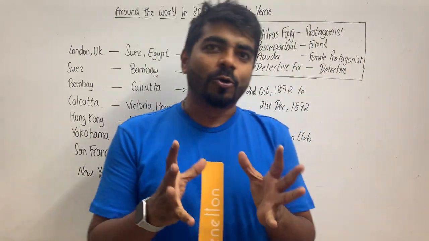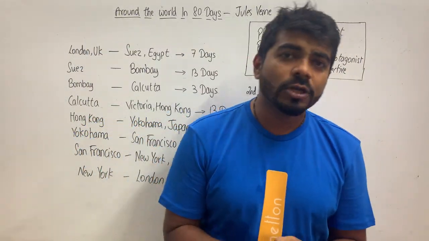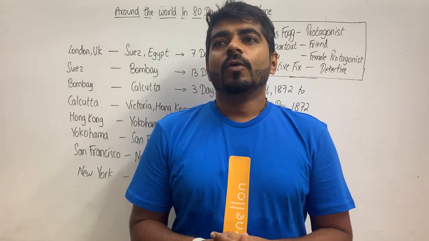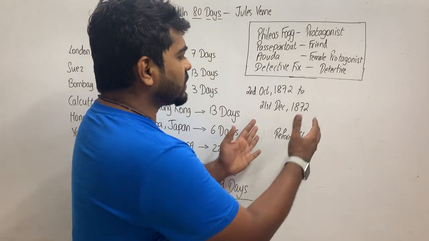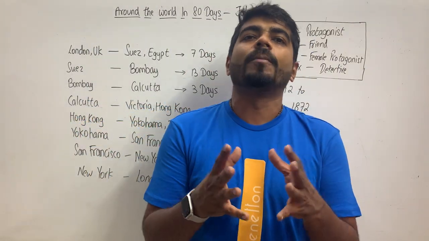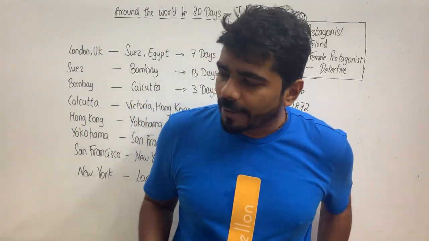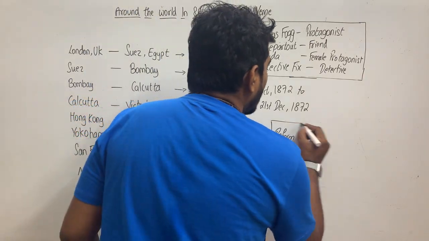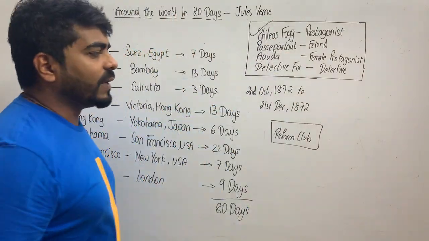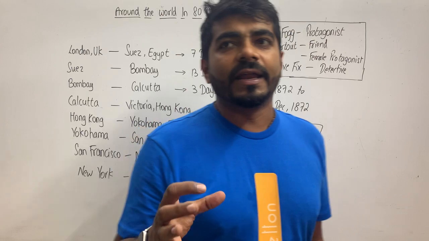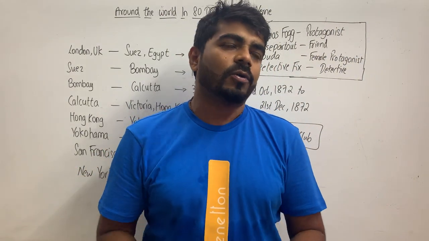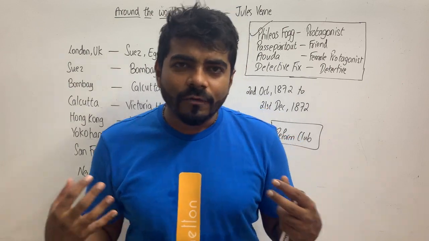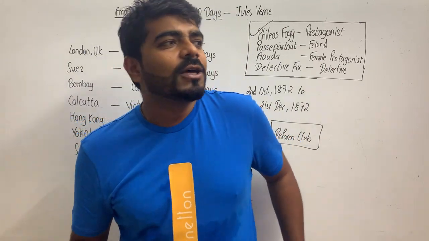That is why people go for clubs, not the disco clubs. Okay, so it is a story about this conversation that happened in this club called the Reform Club. Reform Club is the place where the main character Phileas Fogg and many of his friends meet very often, almost every evening.